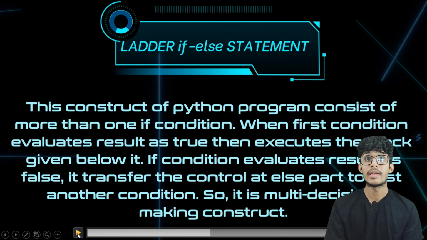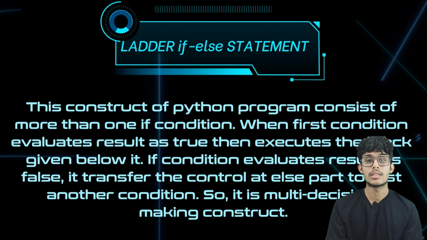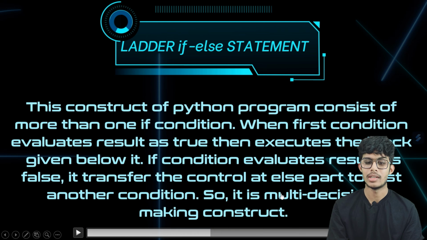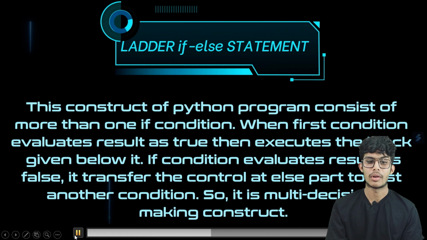The third statement is the ladder if-else statement. This construct of a Python program consists of more than one if condition. When the first condition evaluates as true, then execute the block given below it. If the condition evaluates as false, it transfers the control to the else part to test another condition. So it is a multi-decision making construct in Python programs.